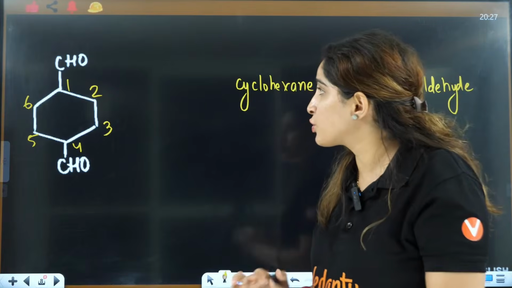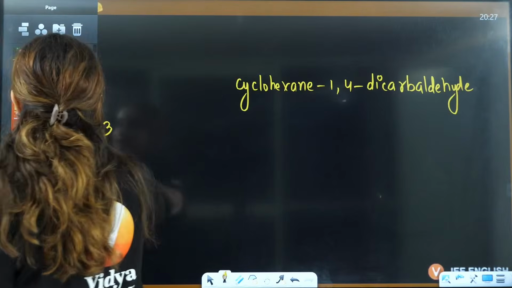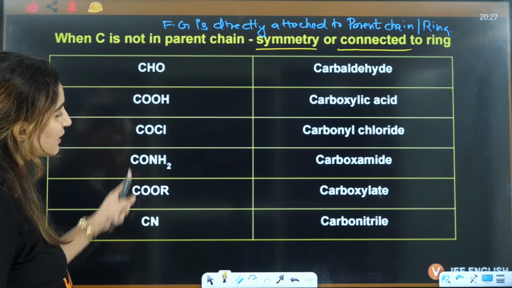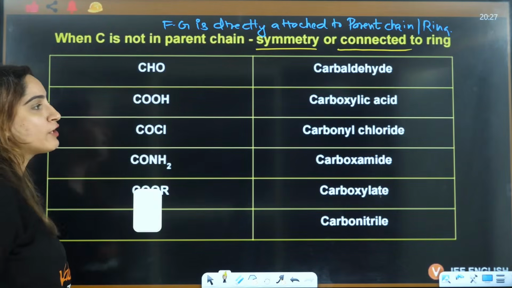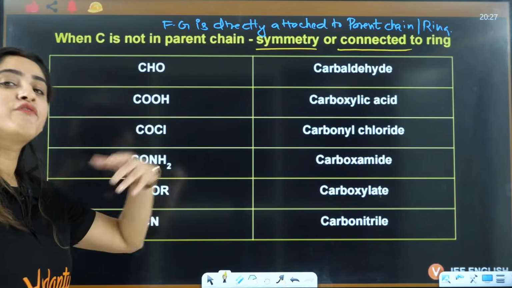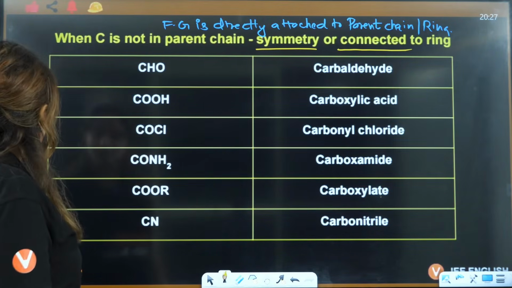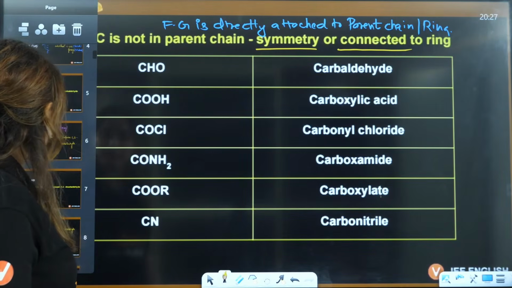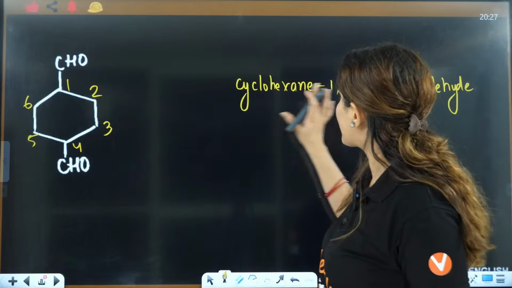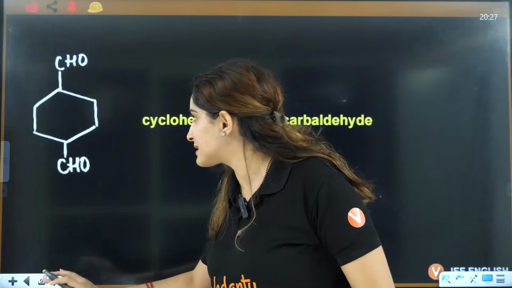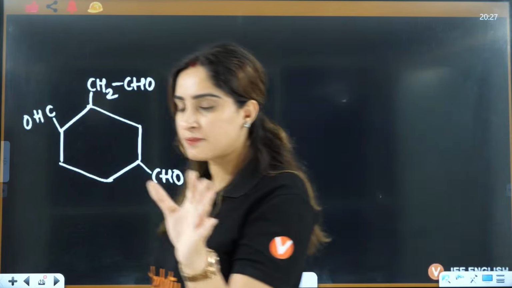But that functional group, this carbon is not included, and if you see this here, I have written all those functional groups which contain carbon. All of them contain carbon. That's why we have a different name for them, right? If you have a functional group that is not containing carbon, they will not have a different name. Only the functional group that has carbon will have a different name when it is connected to the ring. Okay? So it is cyclohexane 1,4-dicarbaldehyde. Is that clear? Yes, everybody got it? Getting into your head, right?